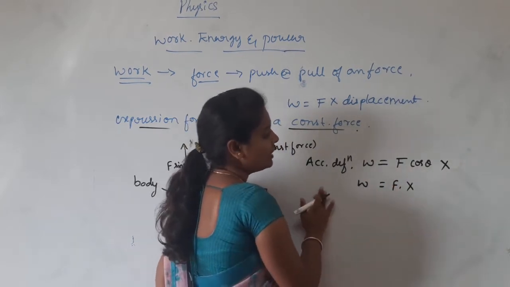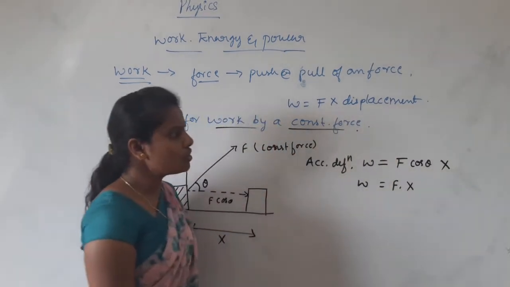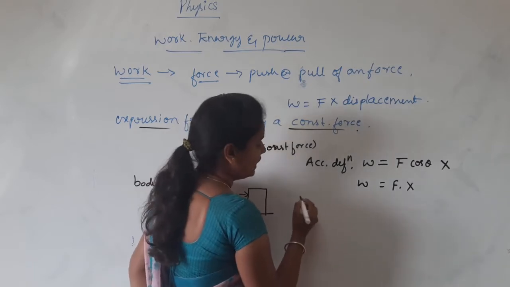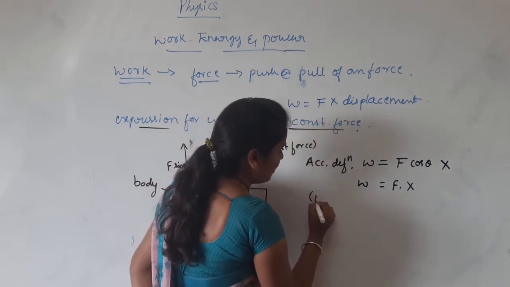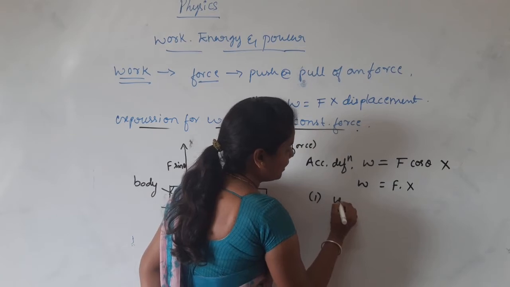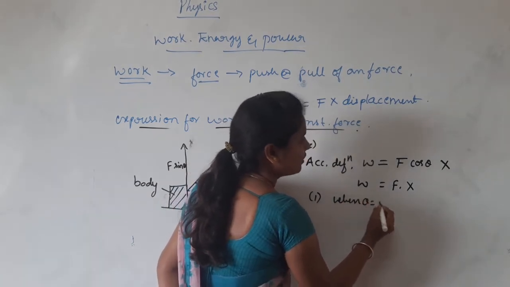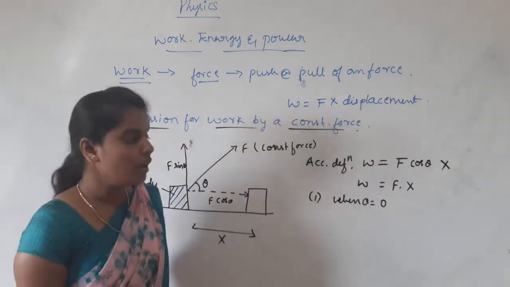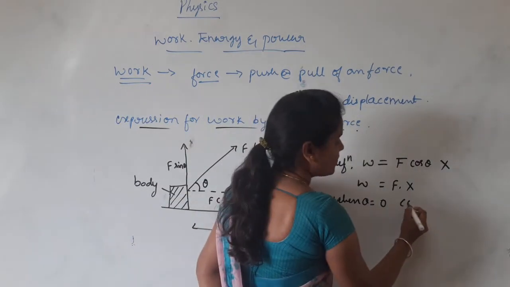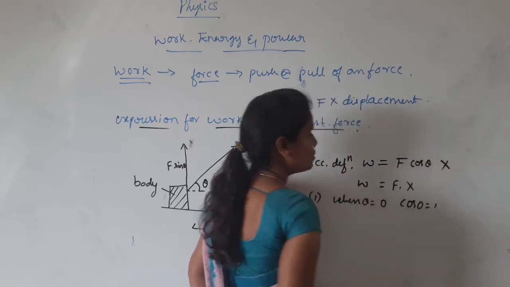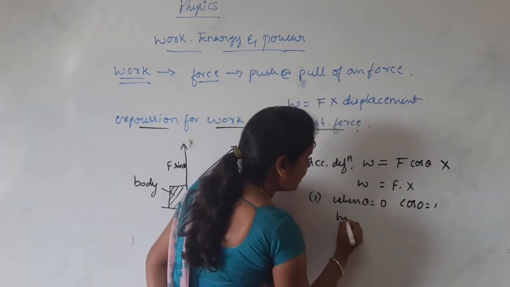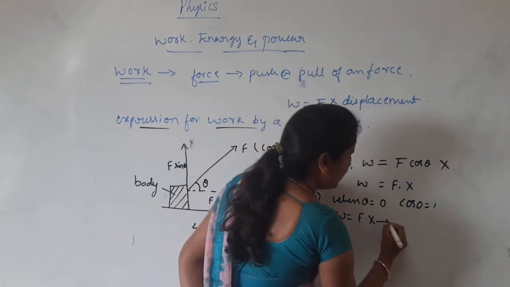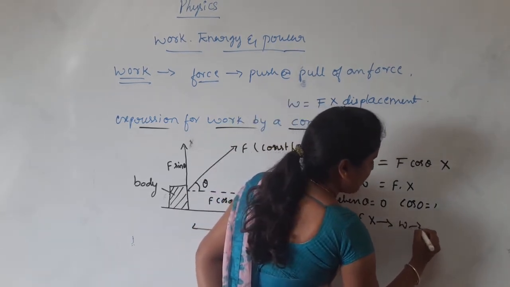In the first case, when theta equals 0, what is the value of cos theta? Cos 0 is 1. From the relation W equals F into x, the work done is maximum.